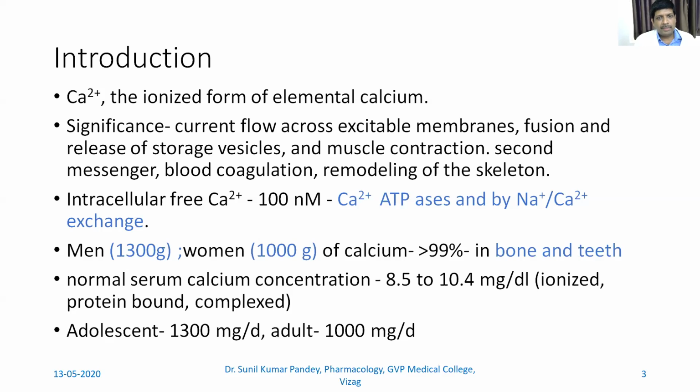Otherwise, calcium is very important for the current flow across the excitable membrane, so for impulse transmission. For fusion and release of storage vesicles, it is very important. You must be remembering when we discussed the release of acetylcholine or norepinephrine from the storage vesicle. There is synthesis and storage of this neurotransmitter in the vesicle.